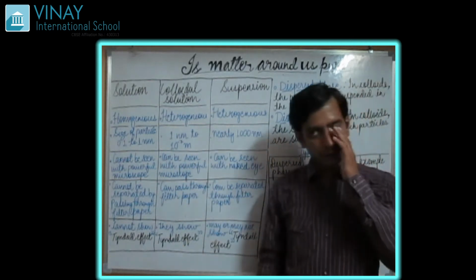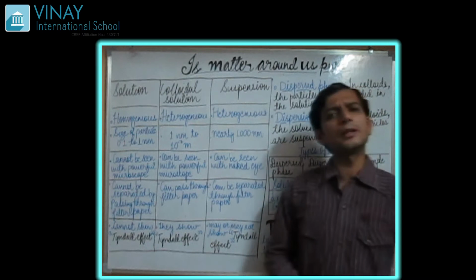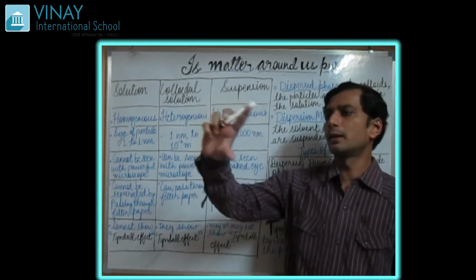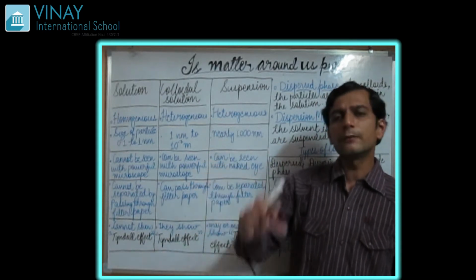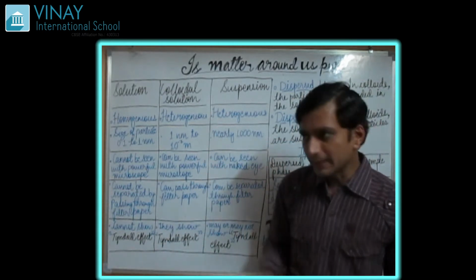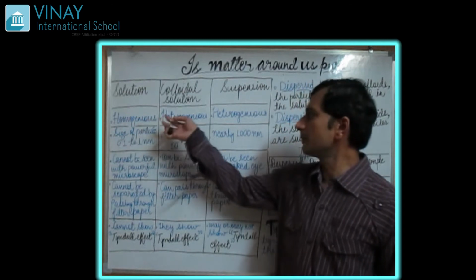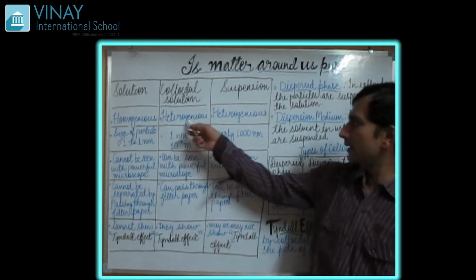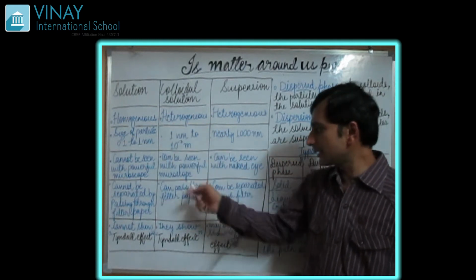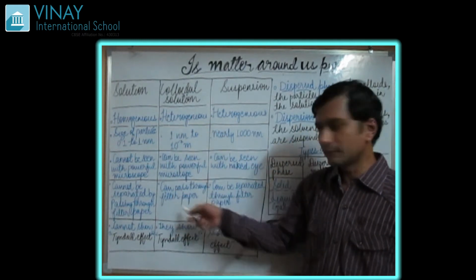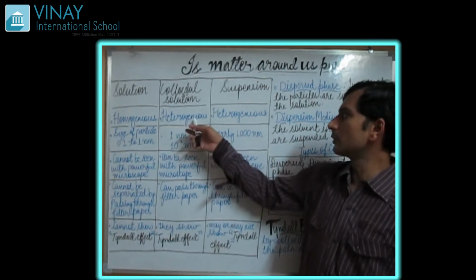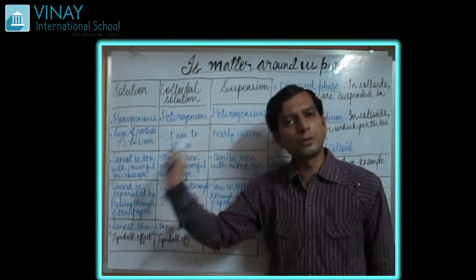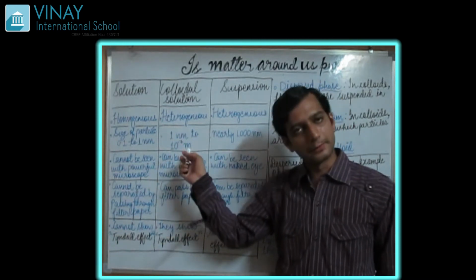If you see the milk from any side, from up or down, you will see a uniform composition. It means that colloidal solution may also be a homogeneous mixture. But when we see the further classification or further division, then we came to know that no, colloidal solutions are not homogeneous, but they are a heterogeneous mixture.